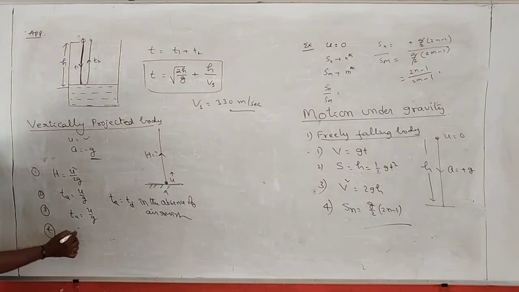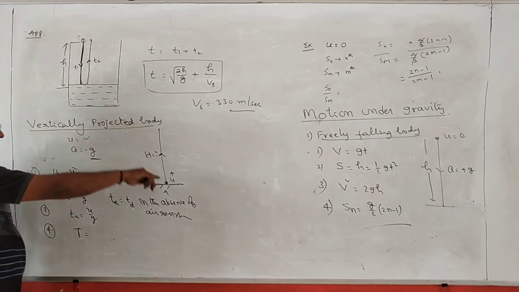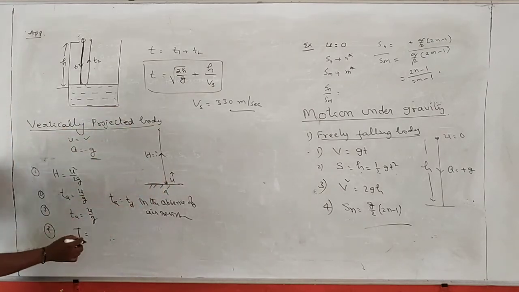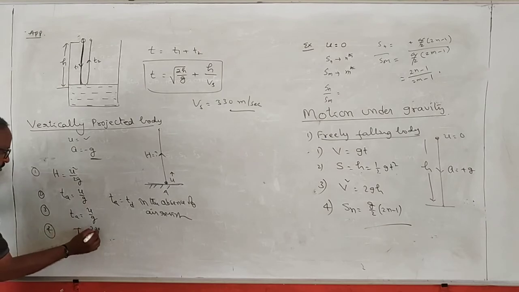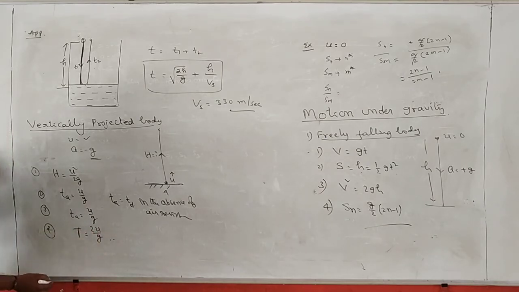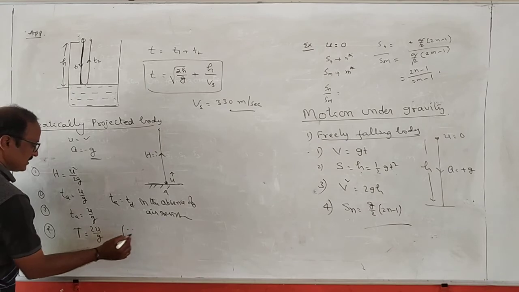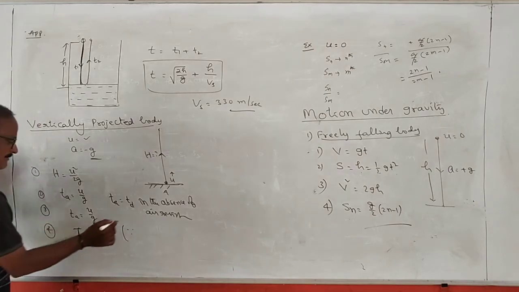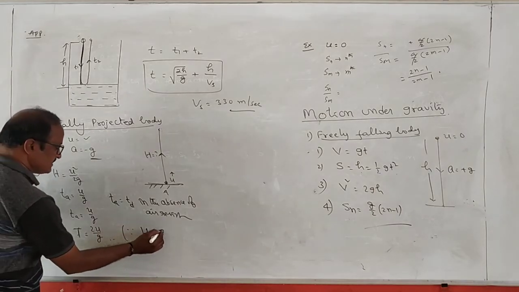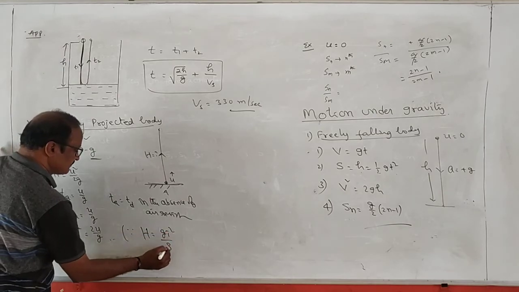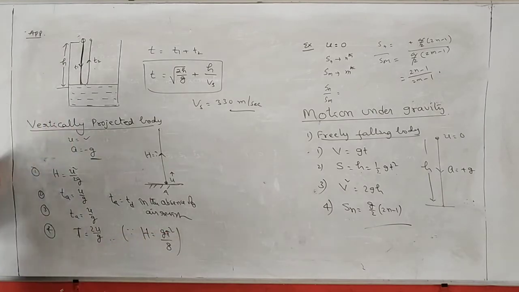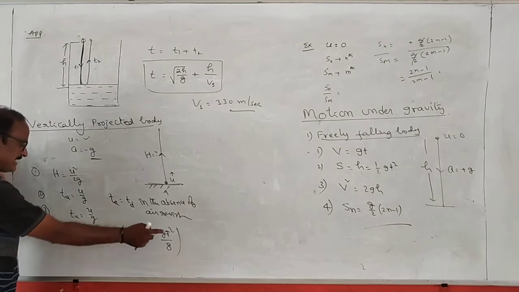Next, the fourth one: total time, meaning the time taken by the vertically projected body to remain in air, is called the time of flight. This time of flight is equal to 2u by g. Remember one point here: the relation between maximum height and time of flight is given by H is equal to g T square by 8.